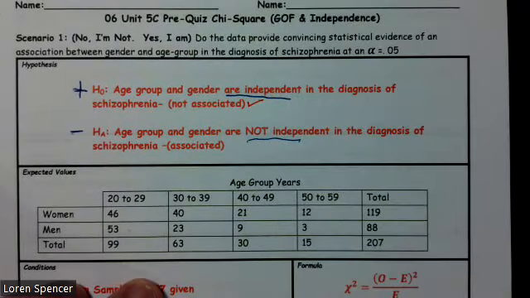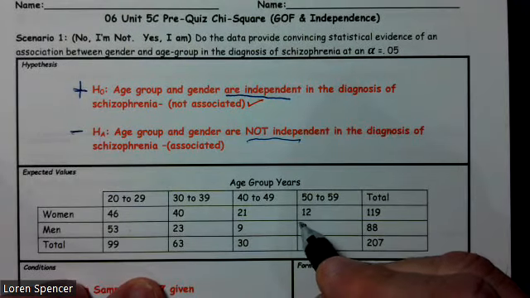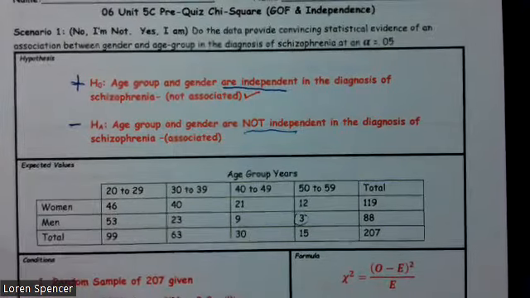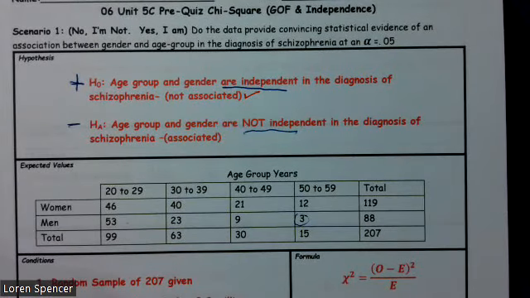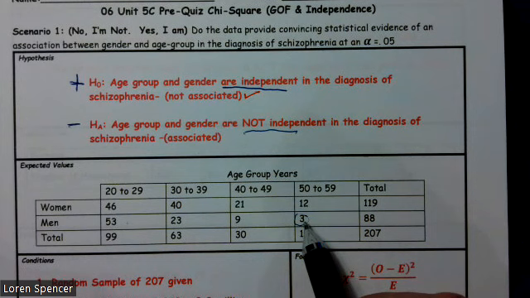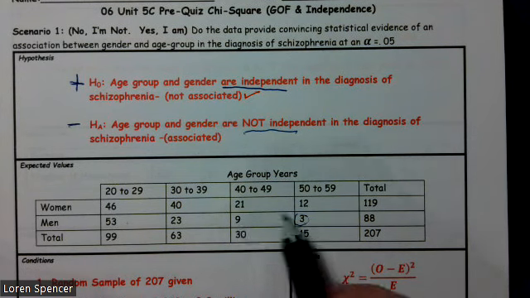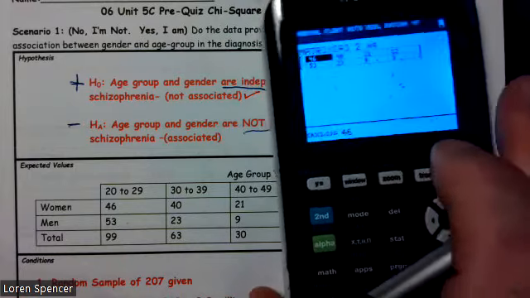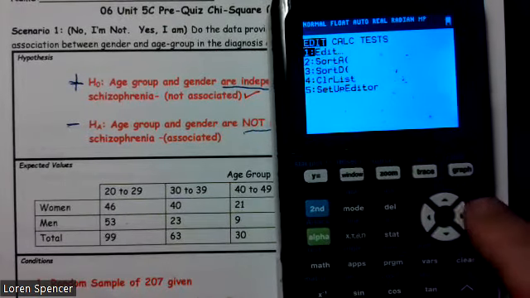Now, I want to point something out. We have an observed value of size 3. We can have observations of less than 5, but our expected values have to be greater than 5. So we need to make sure that all these expected values are greater than 5, but we're okay on the observations.